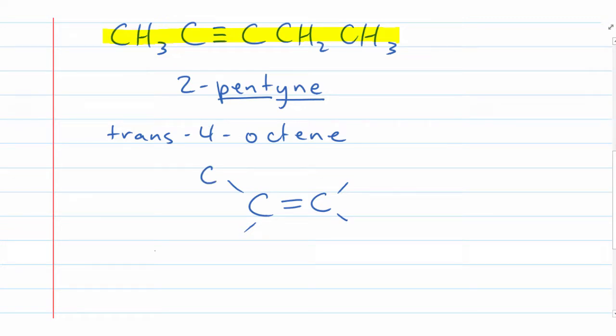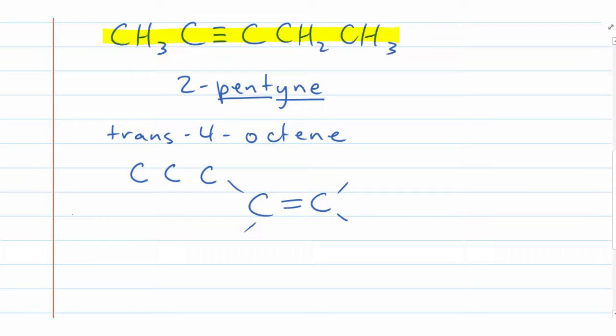I'm going to put in a carbon here. And if I put in enough carbons to show a number 4 position? No, because right now it will actually be showing 1, 2. So how many more carbons do I need to put on here to make this into the 4 slot? 2 more carbons. So I'm going to put in 1, 2 in here. And this now makes it so it's in slot 1, 2, 3, 4.